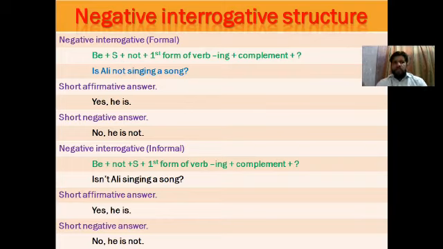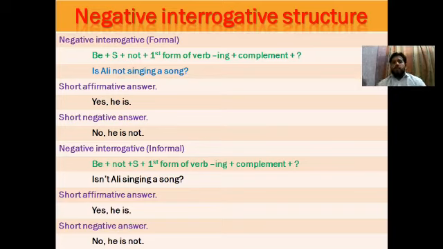Negative interrogative formal and negative interrogative informal. In the informal, you will pick up the be, also you will pick not along with be, and you will bring it to the beginning of a sentence. In the negative interrogative formal, you will only bring be to the start of a structure. But in negative interrogative informal, you will bring be as well as not along with it to the start of a structure. Like you can see on the screen, we have be plus not plus subject plus first form verb with ing plus complement plus sign of interrogation.